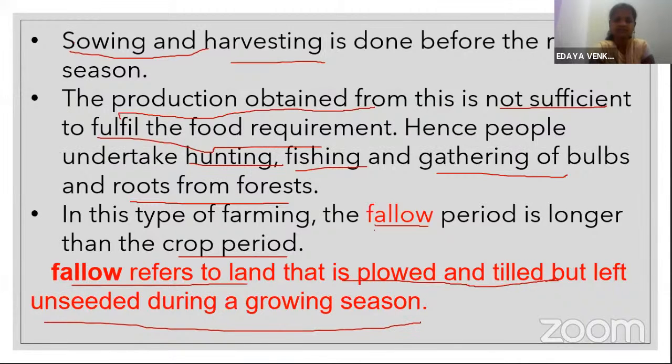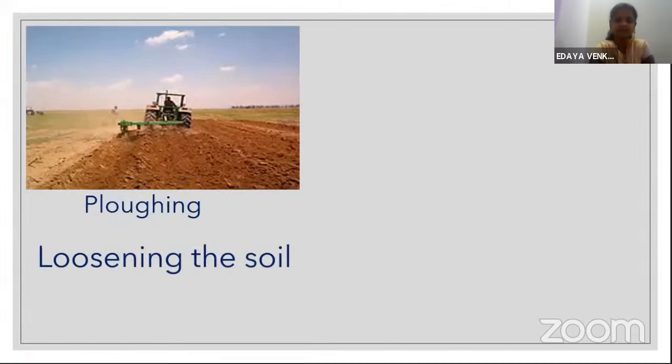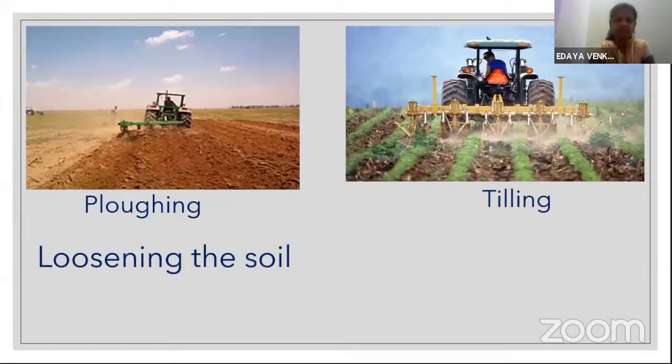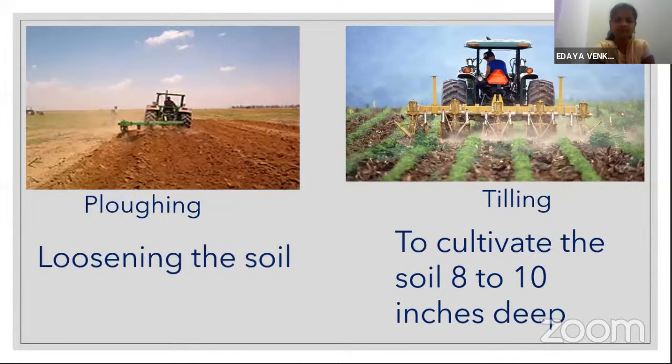It's the season to grow crops, but they won't. They just plow and till the land and keep it as it is to retain its fertility. So in shifting cultivation, the fallow period is longer than the crop period. Plowing means to just loosen the soil, and tilling means to cultivate the soil 8 to 10 inches deep. Okay?